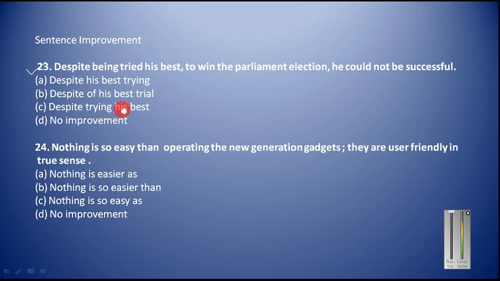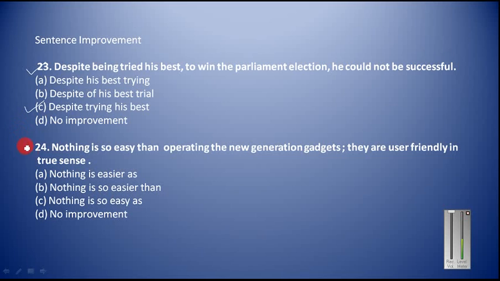Despite trying his best, despite of his, despite his best trying, these are all inappropriate. Only this one is most appropriate: despite trying his best, or you can say in spite of trying his best, he could not win the election. Nobody caused him to try. He tried himself. So you have to use active voice here, not the passive voice.